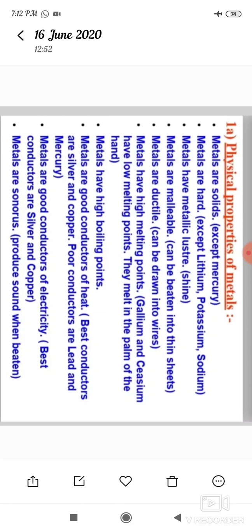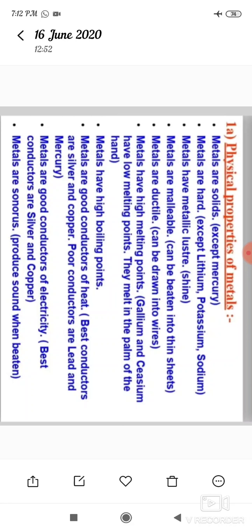What properties did you think of while categorizing elements as metals or non-metals? How are these properties related to the uses of these elements? So let us look at some of the properties in detail. Here, physical properties of metals. The easiest way to start grouping substances is by comparing their physical properties.